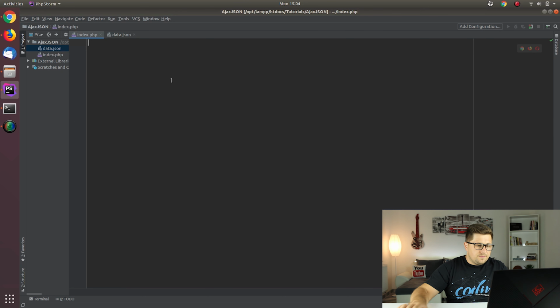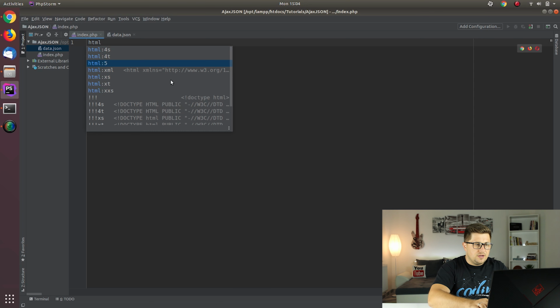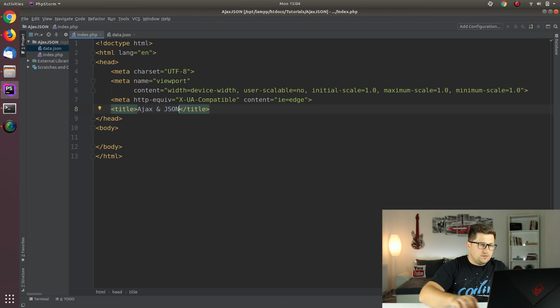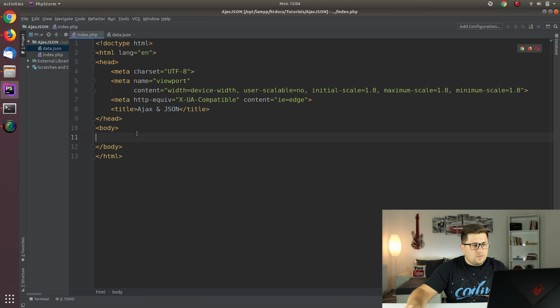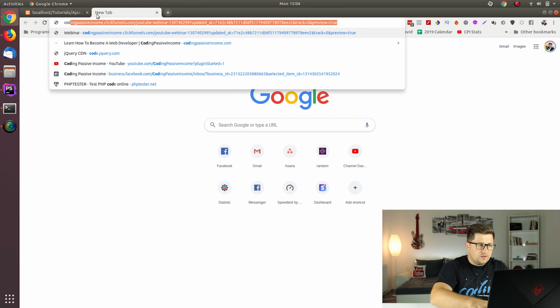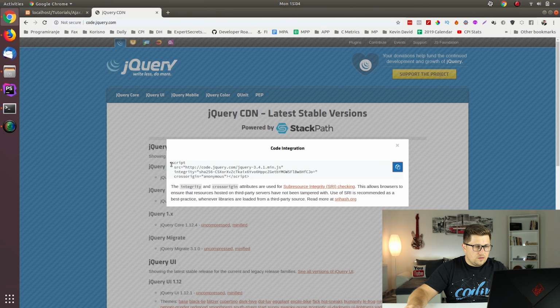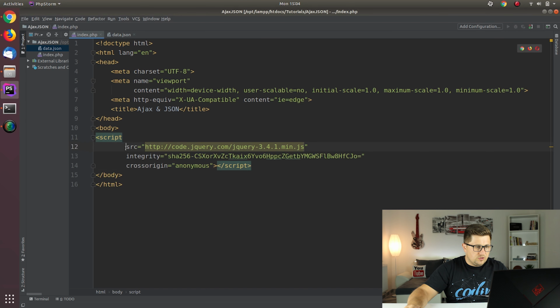So let's say that I have the basic HTML document, maybe just here, Ajax and JSON. So now what I want to do is include the jQuery library. I will include it here at the bottom. So just a moment.